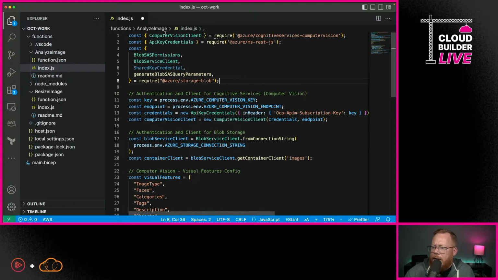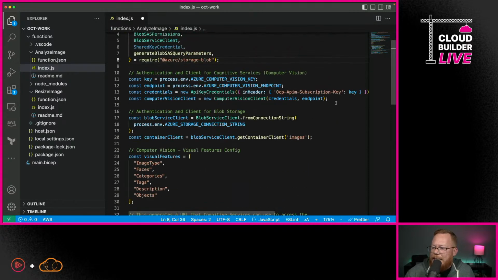Here we're getting our computer vision client, our API key credentials, and then several things to work with blob storage. Here's how we configure access to our cognitive services account where we're doing computer vision. We're getting that key and endpoint that we created as a part of the infrastructure. We're then creating our new credentials based on the key that we passed in, and then creating an instance of our computer vision client.